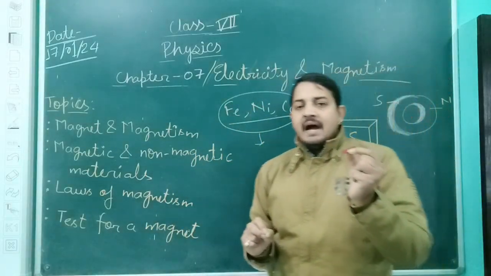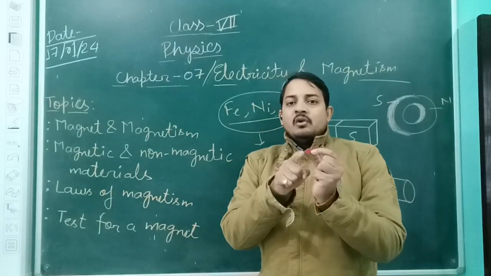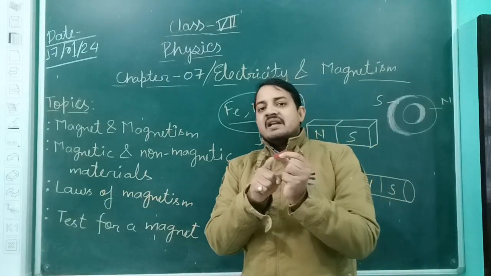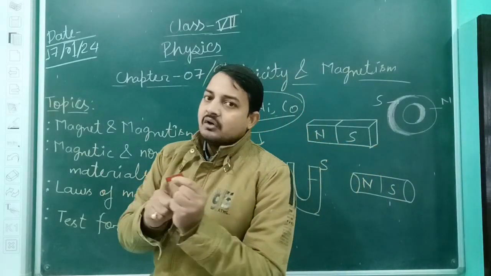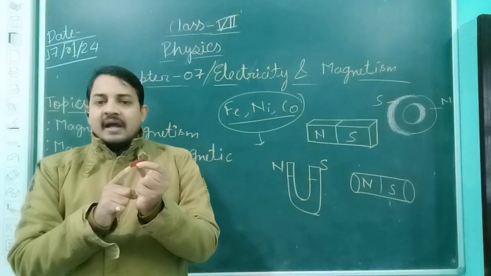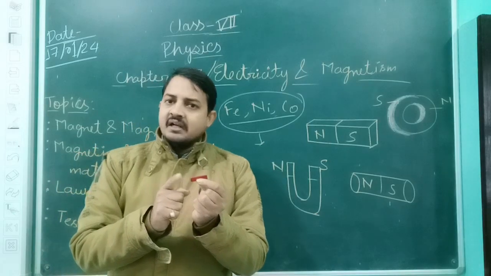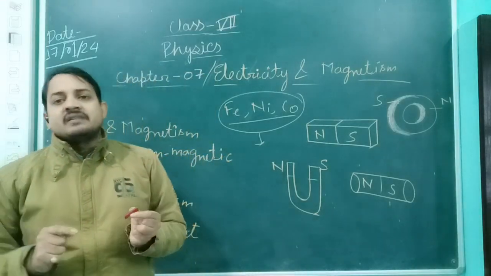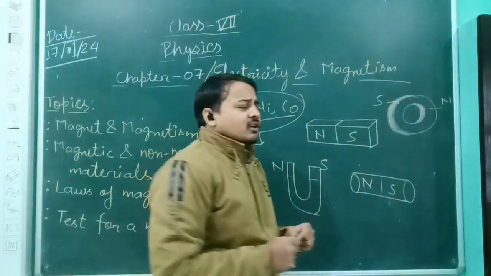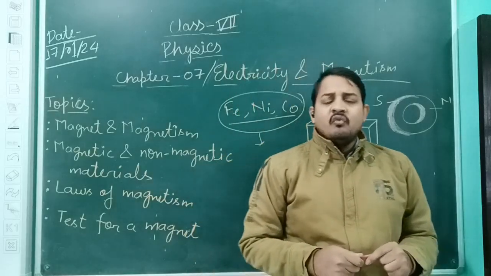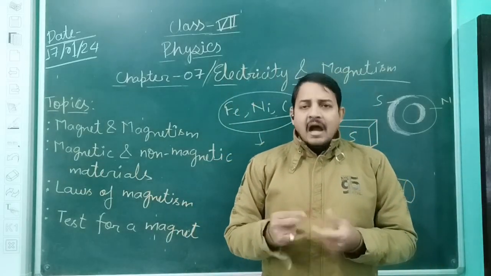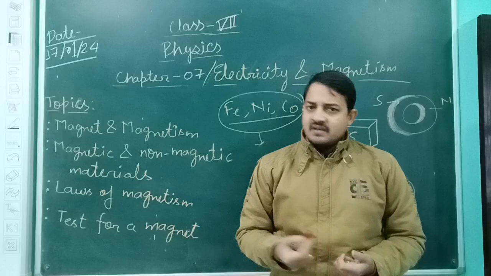All magnets have two poles or two ends where their strength is maximum, and these are known as magnetic poles. Out of them, one represents the north pole and another represents the south pole. Okay, but the question that comes to our mind is why this is happening, and how we can say which is the north pole and which is the south pole.